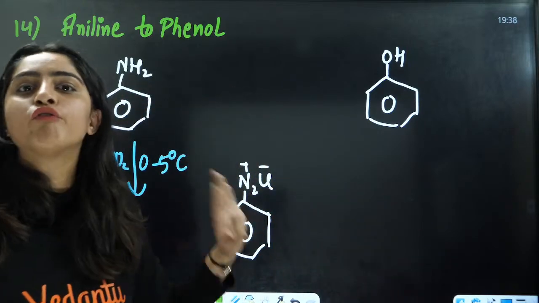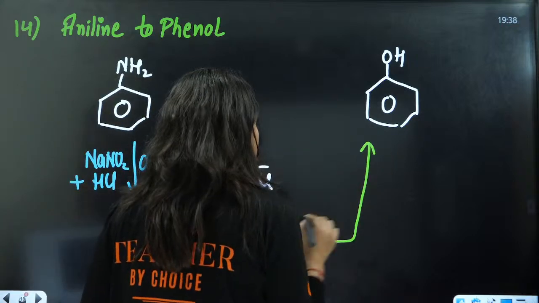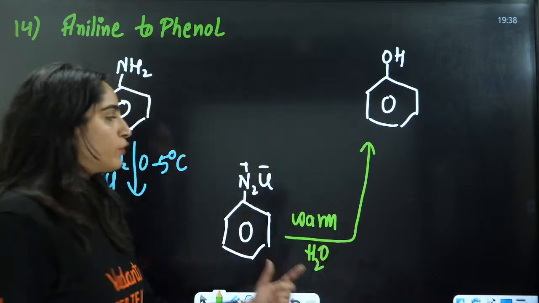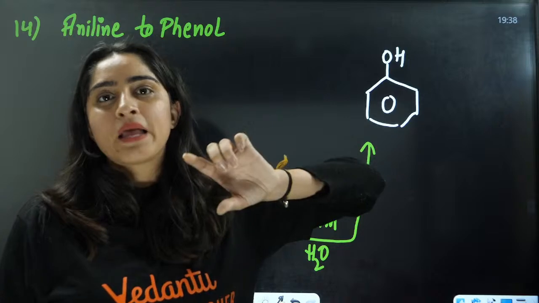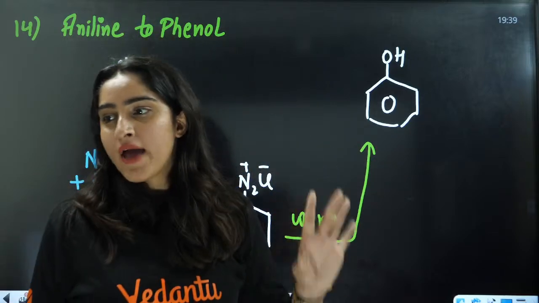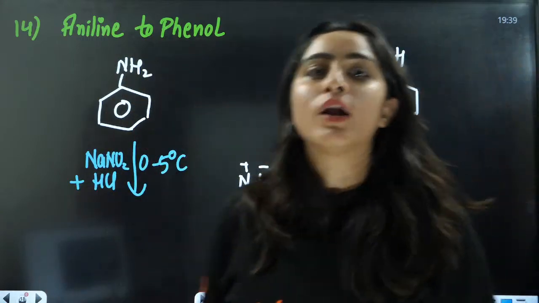Now you just need to add water and warm it, and you will get phenol. N2Cl will be converted into OH. Very good. Diazonium salt, and after that just warm it, and you will have your phenol here.